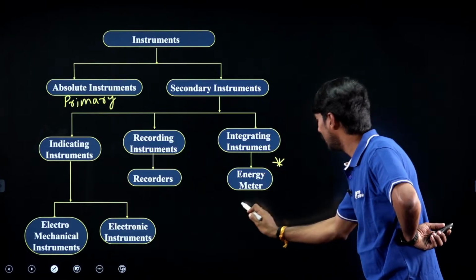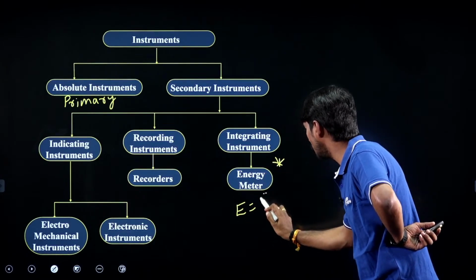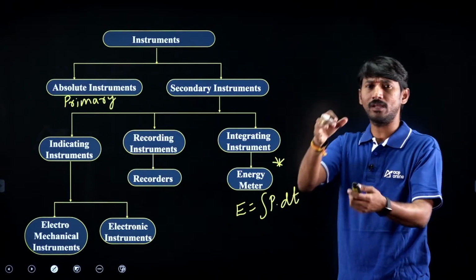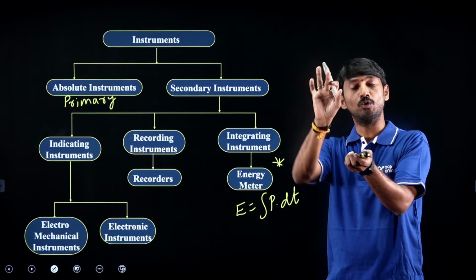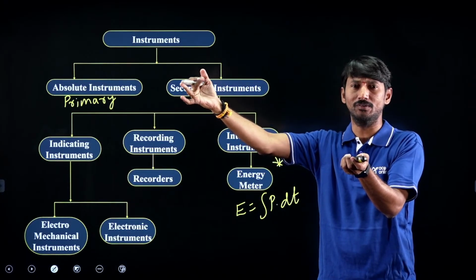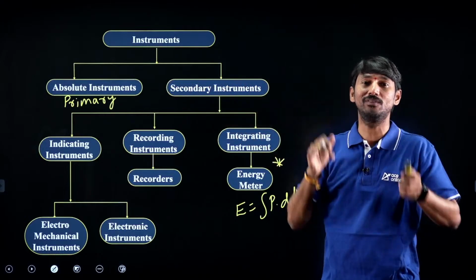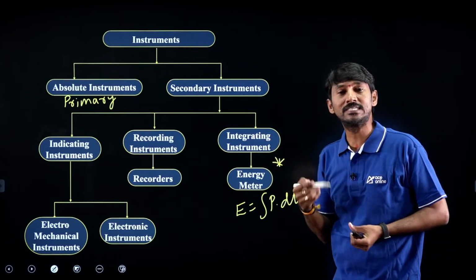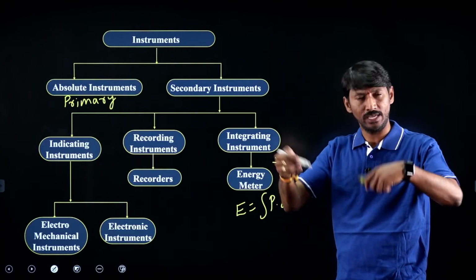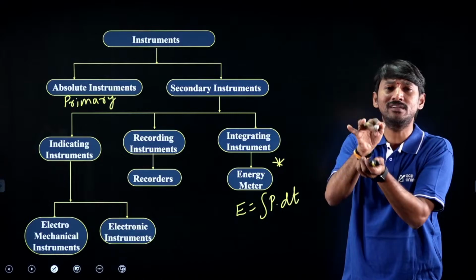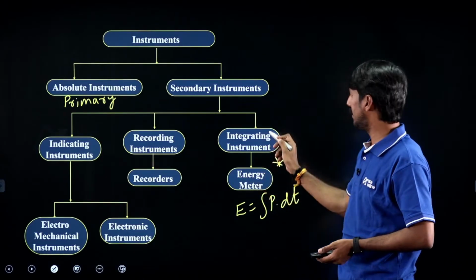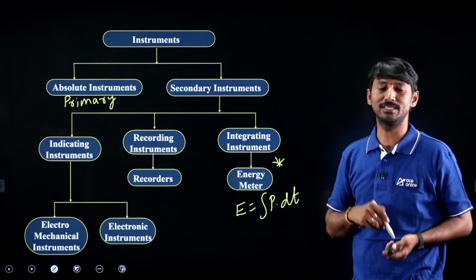Why, sir? Energy is equal to the integral of power into dt. Very simple. Power consumed today plus tomorrow plus the day after tomorrow, like that for 30 or 31 days, totally cumulatively added. Integration itself indicates cumulative summation. So in our homes, whatever meter is used for electricity measurement, that is simply the integrating type. The energy meter is the example.